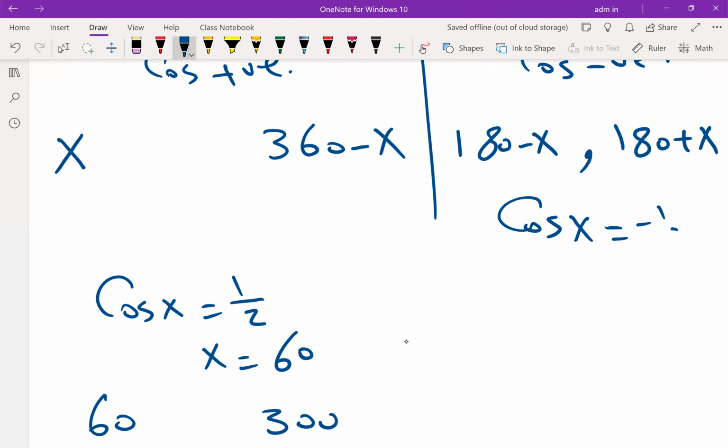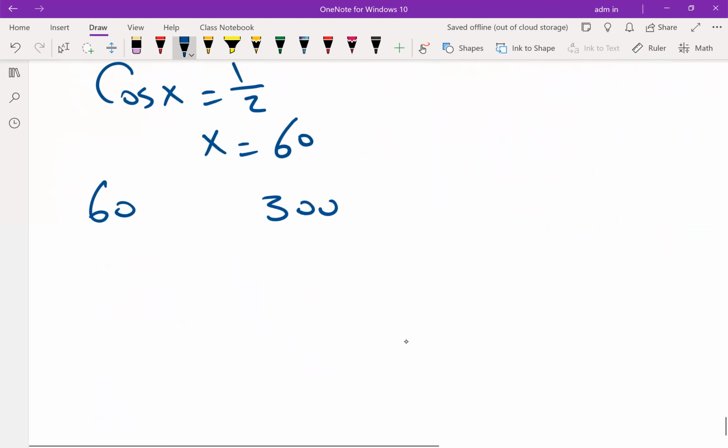Cosine x equals negative half. Yalla, give me the solution. 120 and 240. Correct. 120 and 240: 180 minus the basic angle, and 180 plus the basic angle. How? Why? It's sometimes 180 minus and 180 plus. I will tell you why.